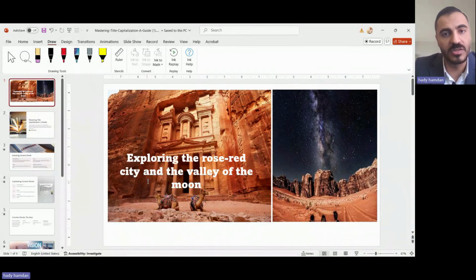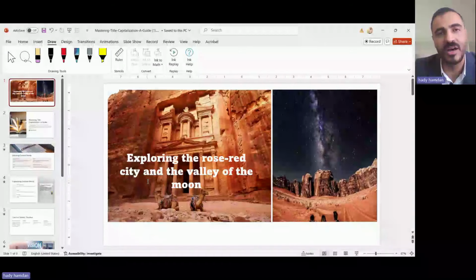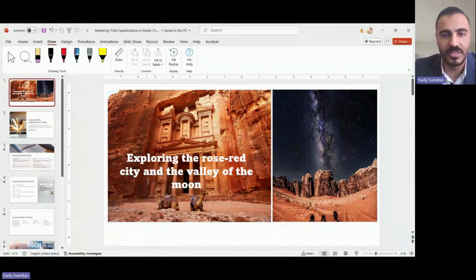That is a function word, so I wouldn't capitalize it. But then I have rose red. And of course, this is like a compound adjective and it is describing city. So based on what we have discussed so far, what shall I do with it? I need to capitalize the R in rose and the R in red. So it is going to be with a capital R for rose and a capital R for red.